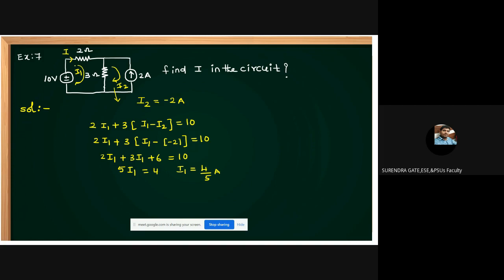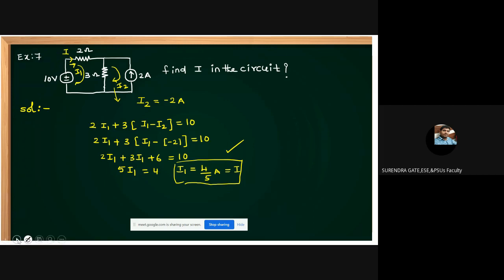The current in this 2 ampere branch is I1, so I equals 4 by 5 amperes. Clear? Just by applying mesh analysis, we can easily solve this problem. Understood, all of you?